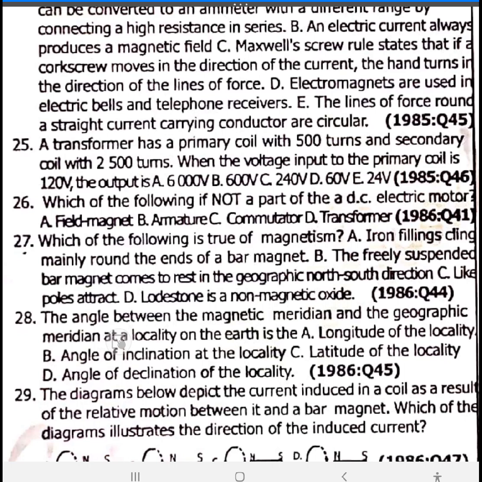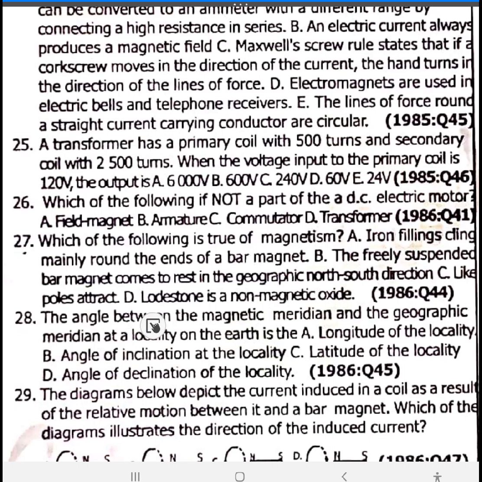Magnetic meridian is a plane through the magnetic axis, while geographic meridian is a plane through the Earth's geographic north-south axis at a given place. The angle of dip, also called the angle of inclination, is the angle between the direction of the Earth's resultant magnetic field and its horizontal. The angle of dip is measured by a dip circle.